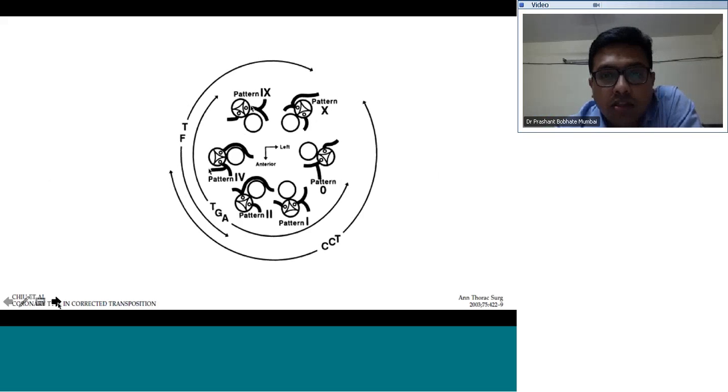So this is what we see in CCTGA. This is the L malposed aorta. The coronary arteries arise from the facing sinuses. The right facing sinus gives rise to the coronary artery, which divides into the circumflex and the left, and the left facing sinus gives rise to the morphological right coronary artery.